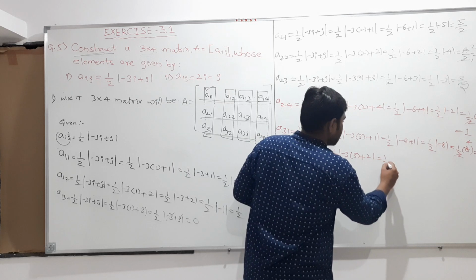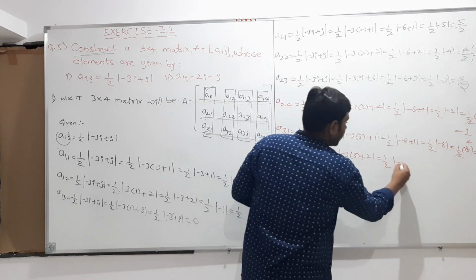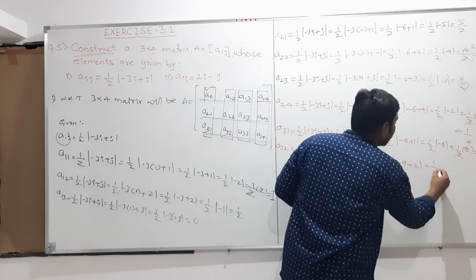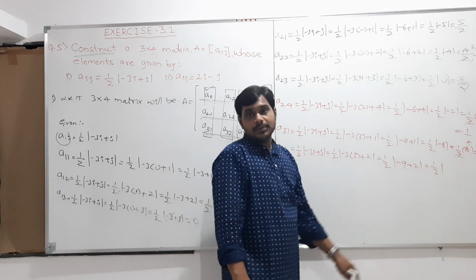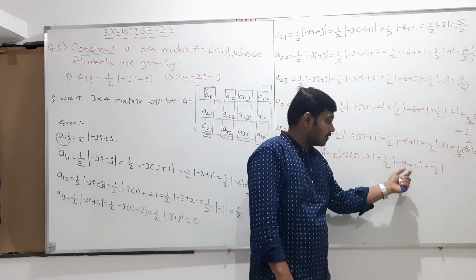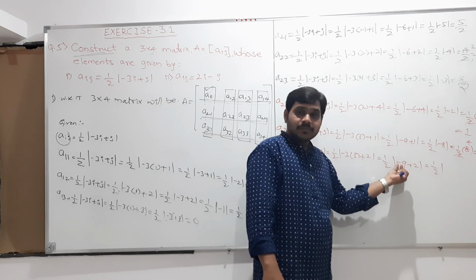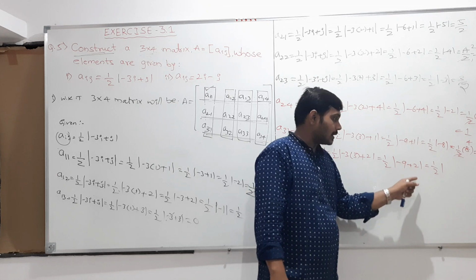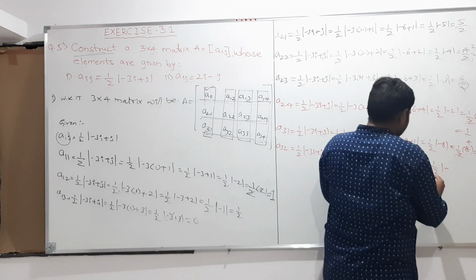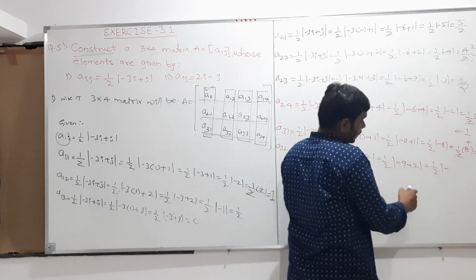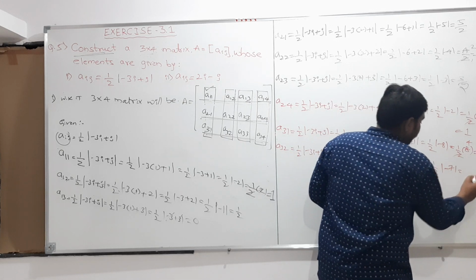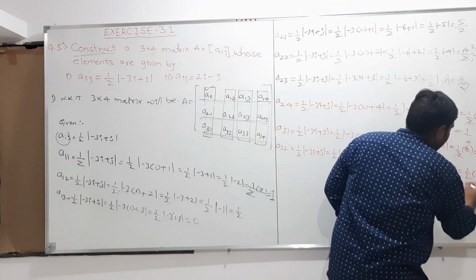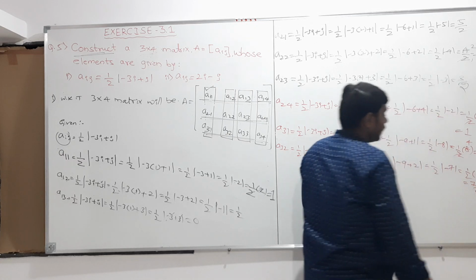So therefore here it is half into modulus of -3 threes are 9, plus 2, which is half into modulus of -9 plus 2. In this, minus 9 is the bigger value, so that sign we should take. So -9 plus 2 is -7. So therefore my modulus of -7 is half into 7, so therefore 7 by 2.